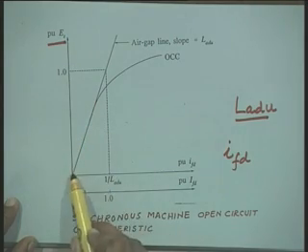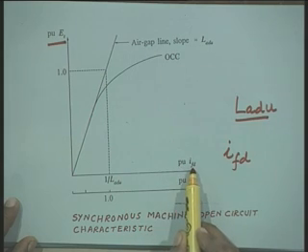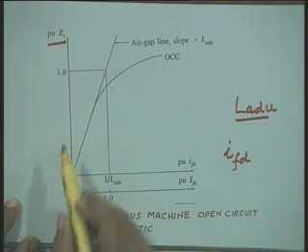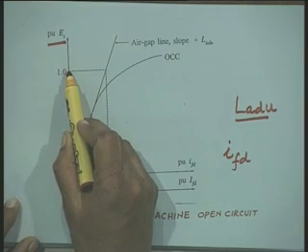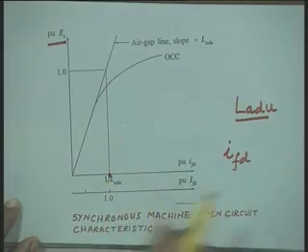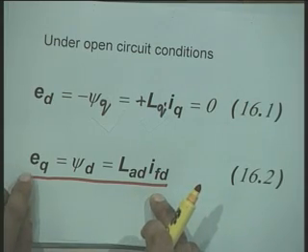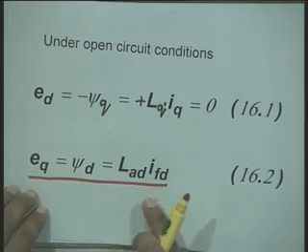Therefore, now on this axis I have put the current in per unit of IFD, that is the reciprocal system, and for producing one per unit voltage here, the IFD required, that is to produce ET equal to 1, which is the same as EQ, will be 1 upon LAD.